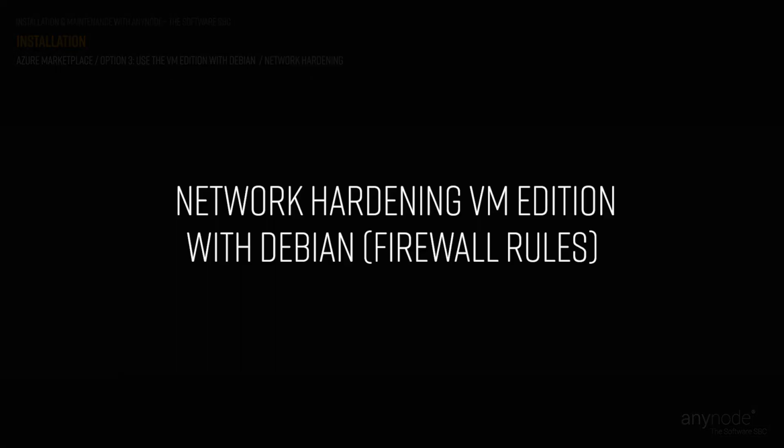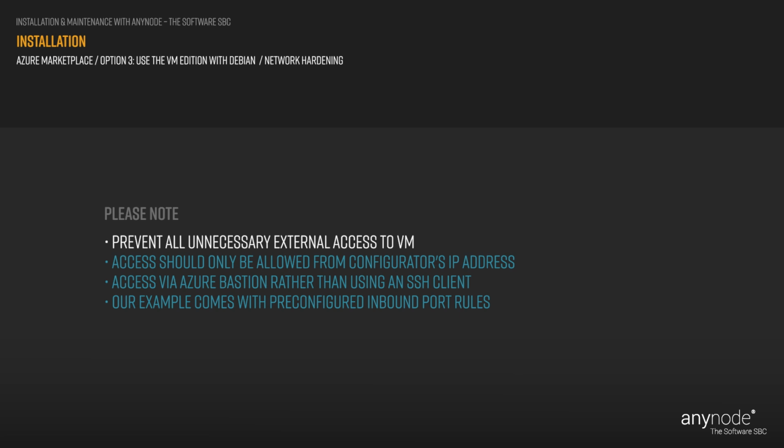Network Hardening VM Edition with Debian, Firewall Rules. It is recommended to prevent all unnecessary external access to the VM. If this is not possible, for example, if AnyNode is the only machine in the network, access to the AnyNode frontend should only be allowed from the configurator's IP address. We generally recommend accessing via Azure Bastion rather than using an SSH client like PuTTY.